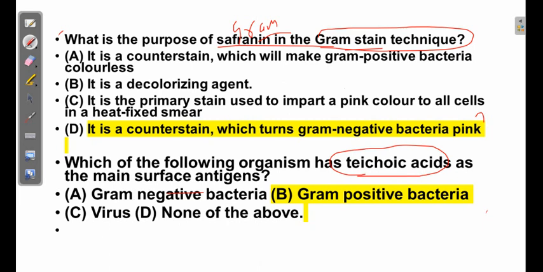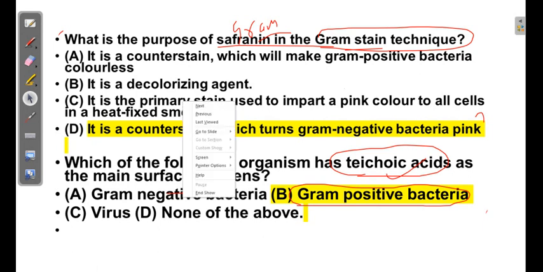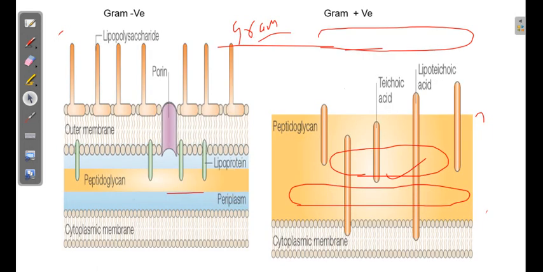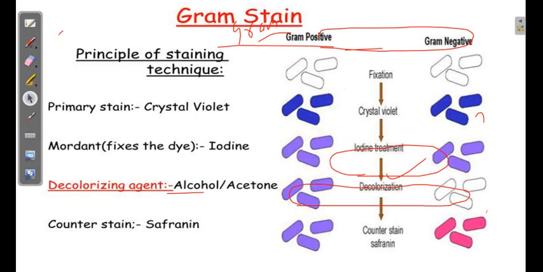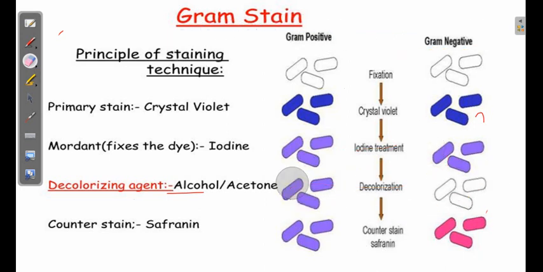As we know, teichoic acid and lipoteichoic acid are a part of the gram-positive bacterial cell wall, as we have seen in the figure, right? And the question was also from gram staining. So let us see what the steps in gram staining are. I think we all have performed this practical, but still let us make the principle clear.